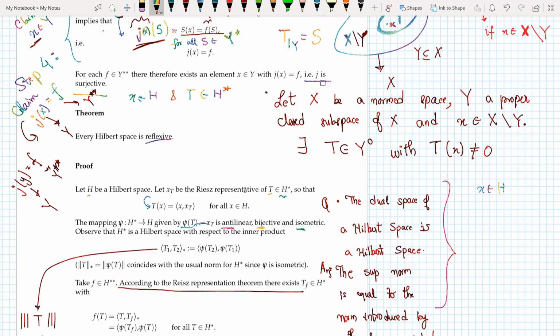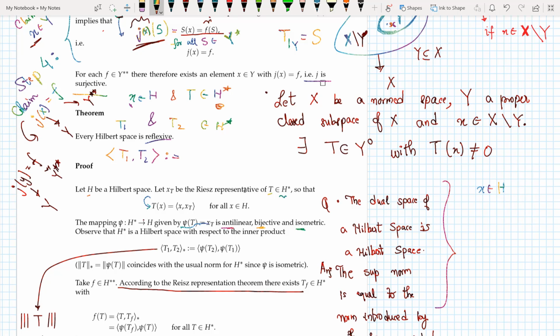So what happens is the inner product defined in the dual space, between any two elements. Let me write two elements, T1 and T2 belonging to H star, and I write the inner product of T1, T2, and I define it as psi of T2.